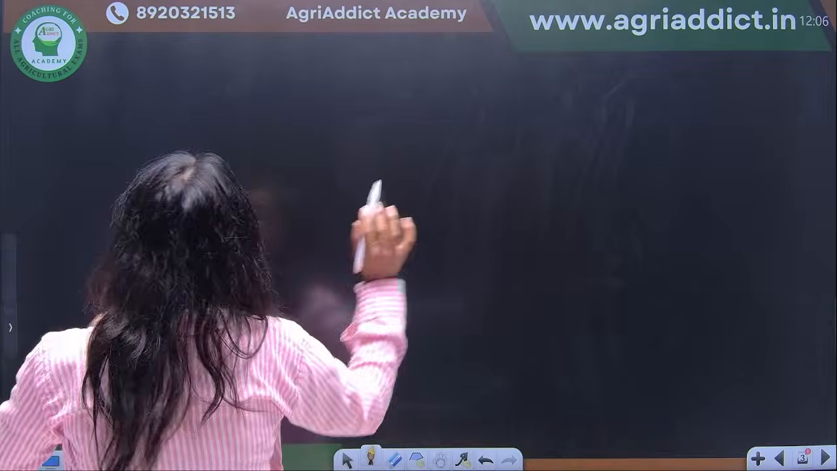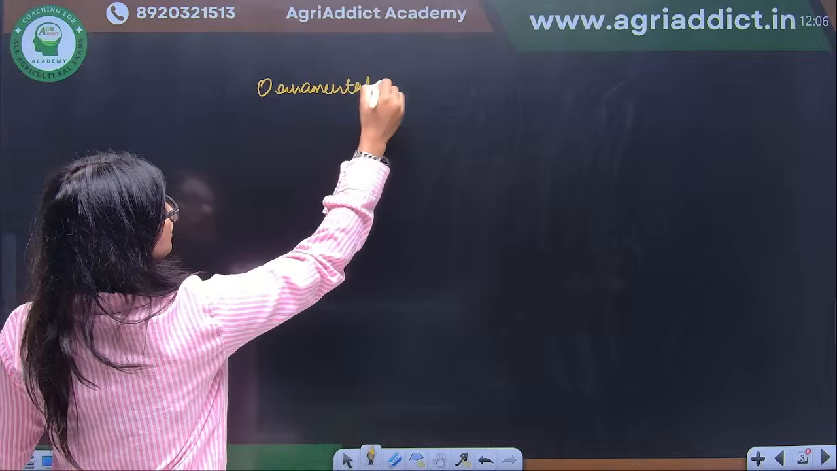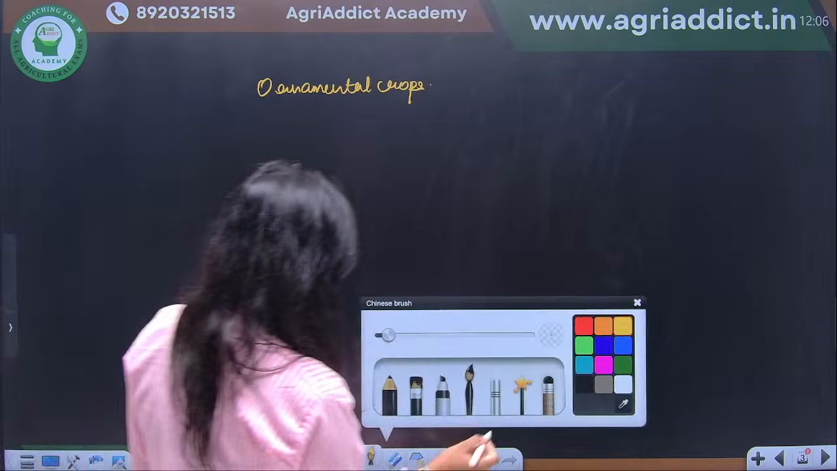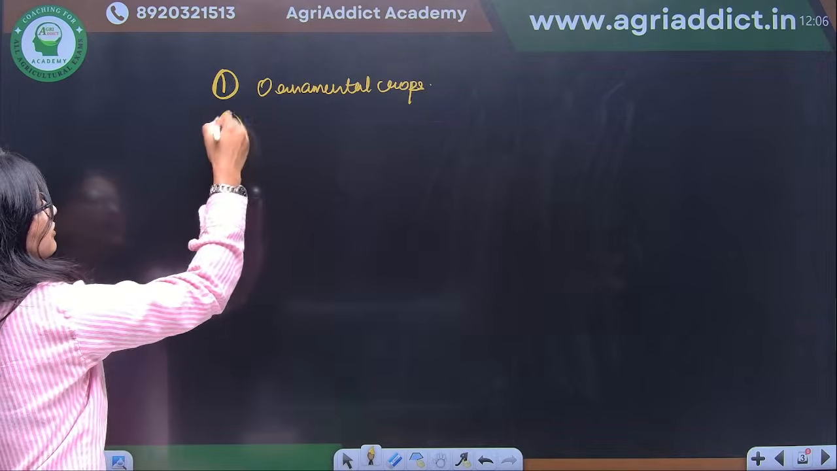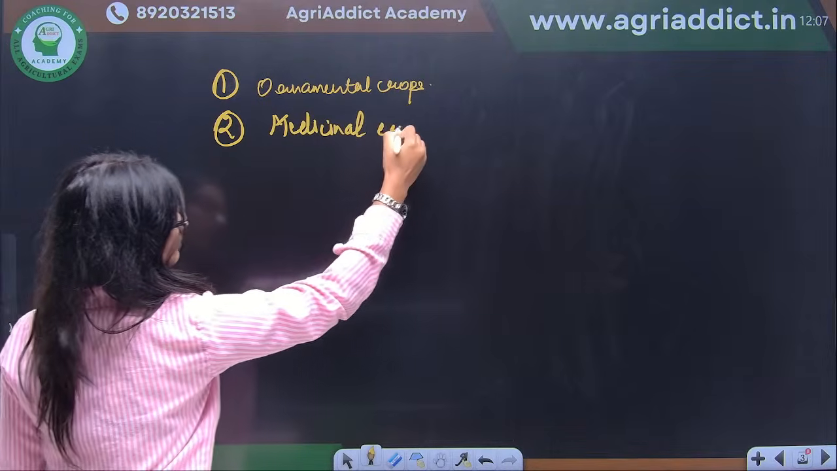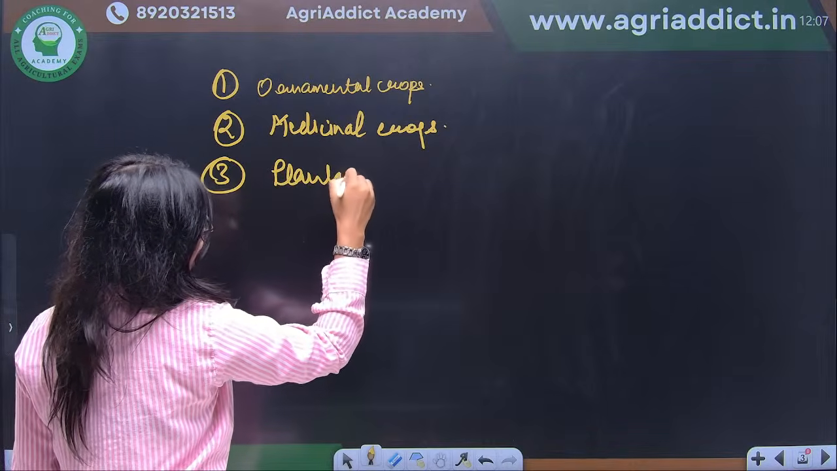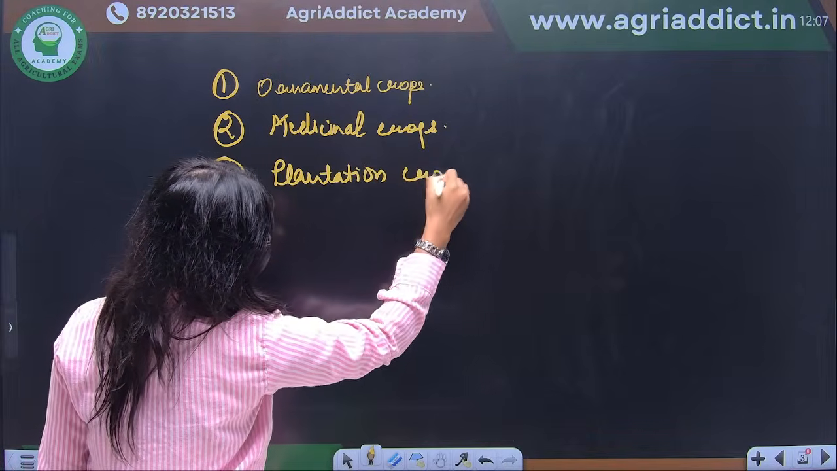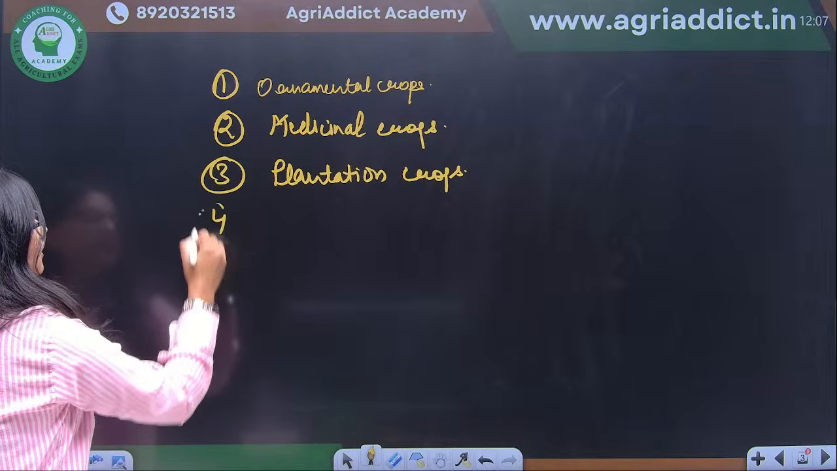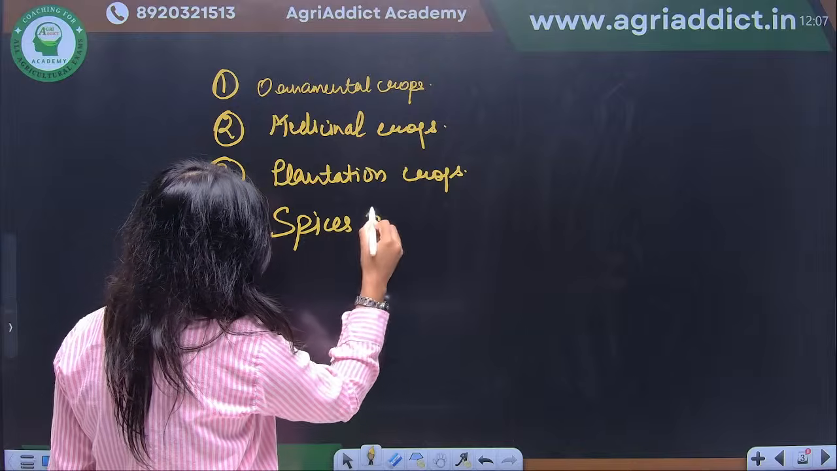Okay, so today we are discussing first ornamental crops. Okay, first one we will discuss important ornamental crops. Second, we will discuss medicinal crops. After that, we will go to plantation crops. Okay. After that, what is spices and condiments?